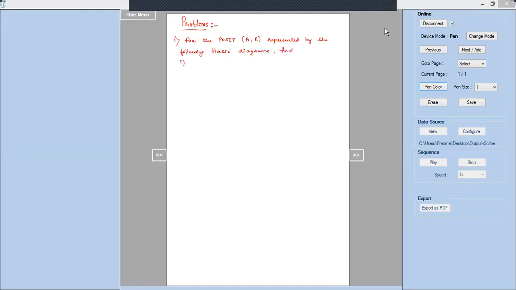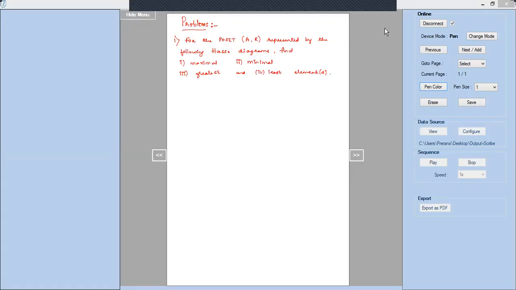Find firstly maximal, second one minimal, third one greatest, and fourth one least element or elements. Sometimes it will be more than one element, or sometimes it will be just only one single element. And there also arises the case that there is no greatest element or no least element at all, something like that.